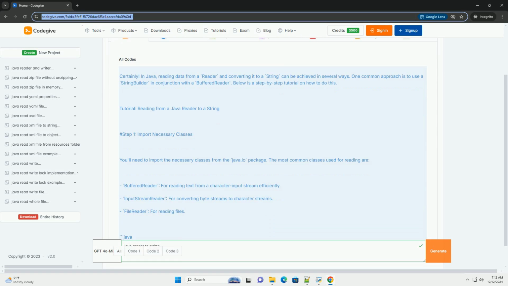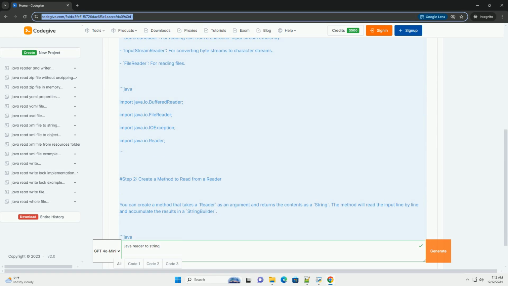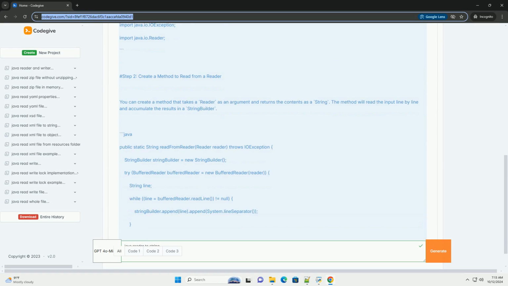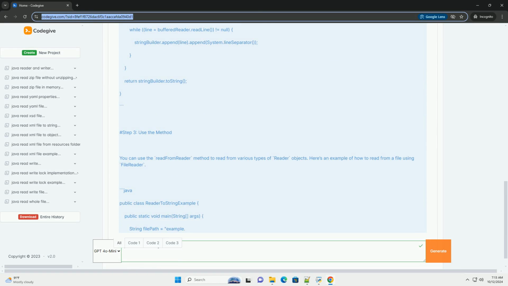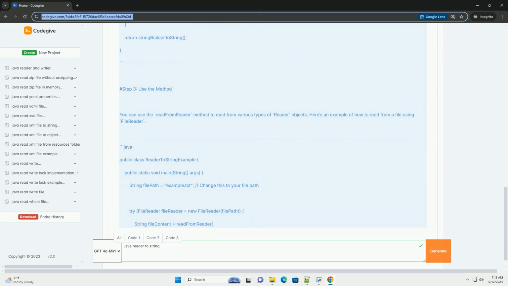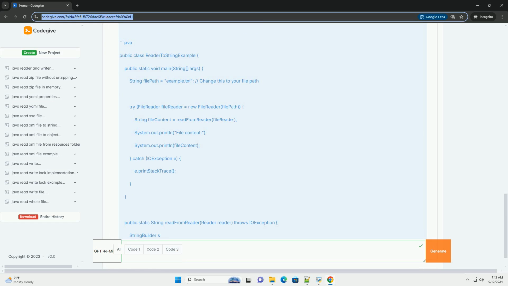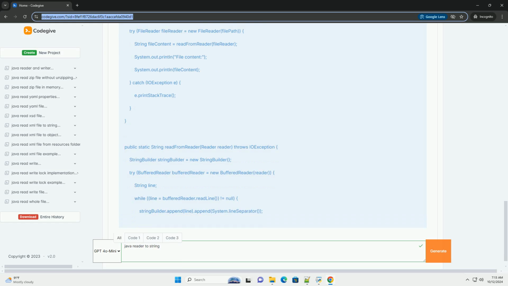Certainly. In Java, reading data from a reader and converting it to a string can be achieved in several ways. One common approach is to use a StringBuilder in conjunction with a BufferedReader. Below is a step-by-step tutorial on how to do this. Tutorial: reading from a Java Reader to a string.